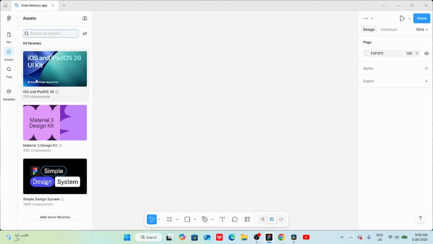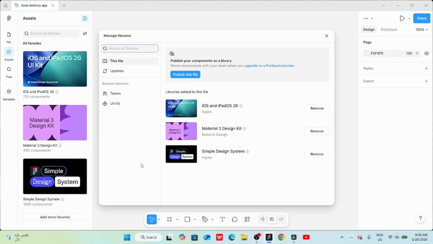By default, we have 3 component libraries and they are completely free: iOS and iPadOS 26 UI Kit, Material 3 Design Kit, and Simple Design System. If you already have your own component library and want to add it to your design file, click on Add More Libraries, and then you can add your custom library.